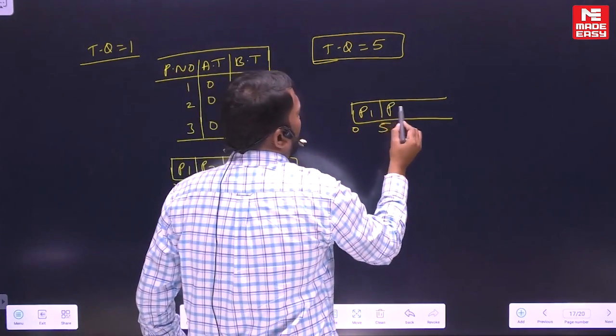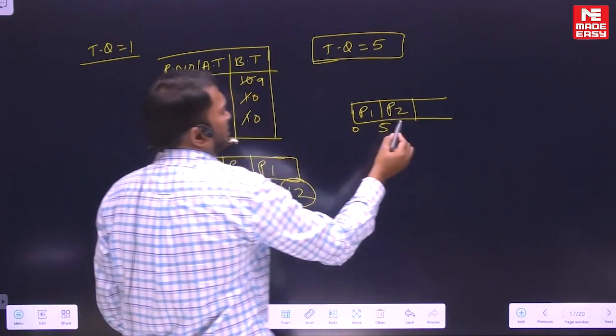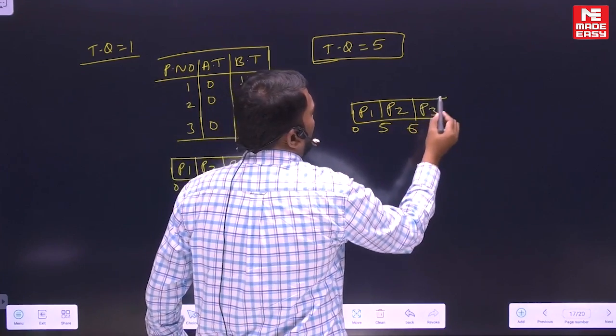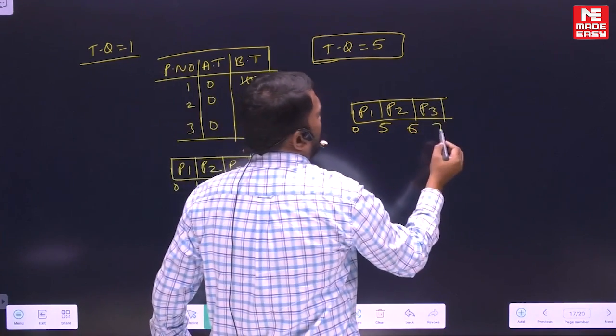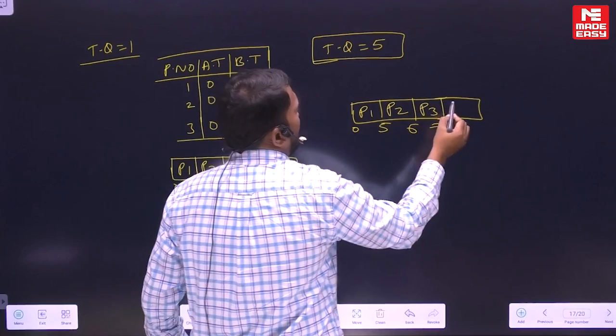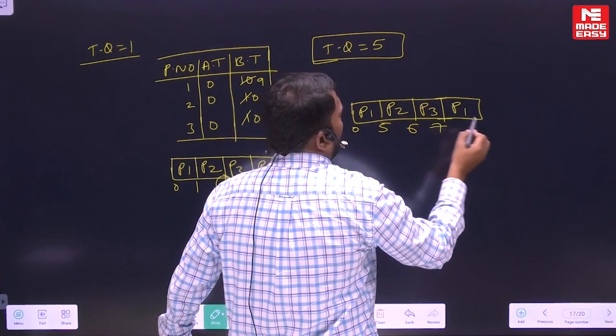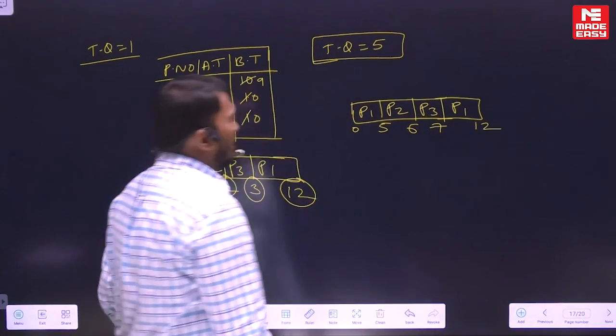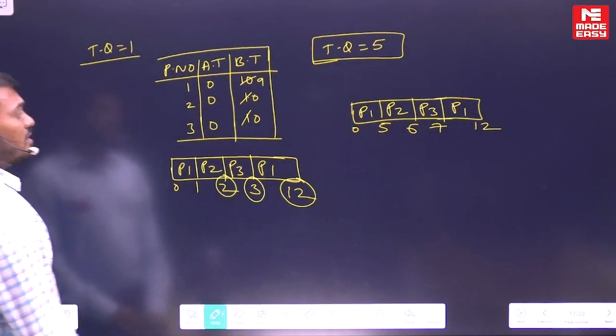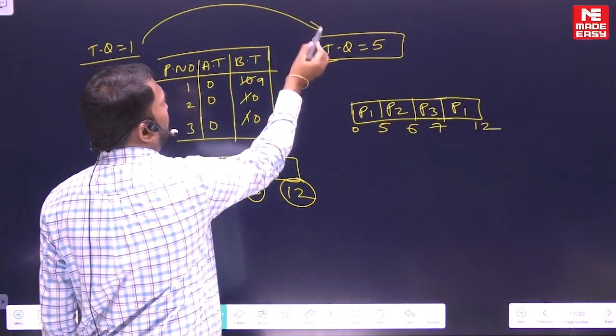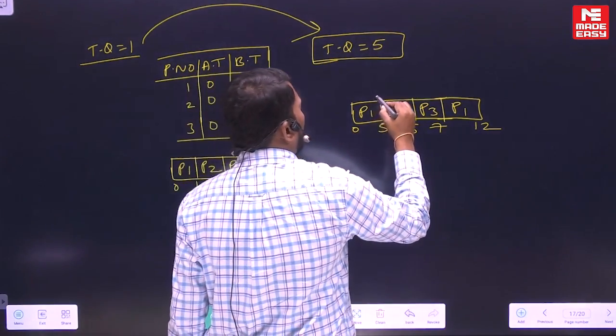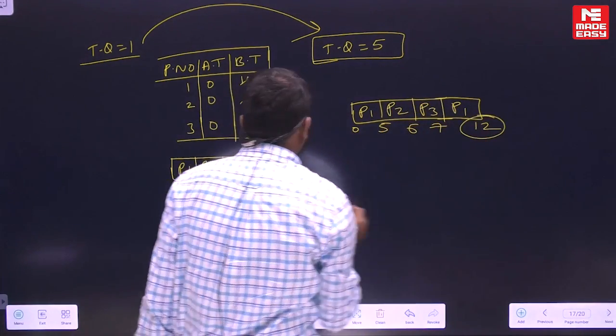Next your P2 will come. P2 requires only 1 second, so it will complete at time 6. Next P3 requires only 1 second, so that is 7. And for the remaining 5 seconds, next you take P1, so 7 plus 5, that is 12. Now you see here, if I increase the time quantum from 1 to 5, P1 completion time is 12 only. There is no change.